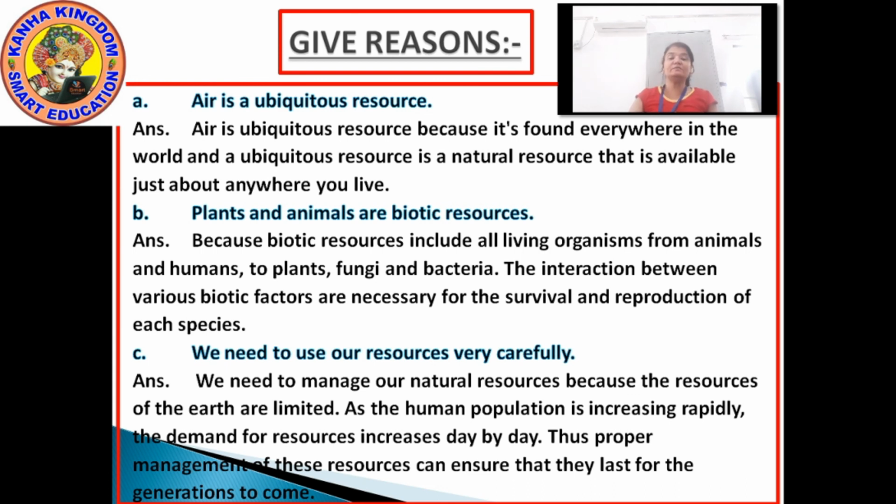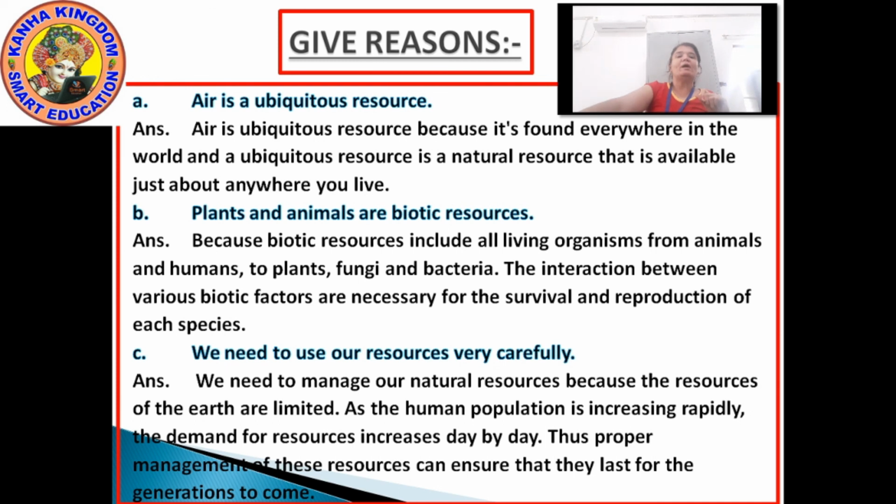Why? Give reason means you have to give the reason why. Air is a ubiquitous resource because it's found everywhere in the world, and a ubiquitous resource is a natural resource. Ubiquitous resource means natural resource which is found everywhere on the earth, available just anywhere you live. Water, air, soil. So that's why it is a ubiquitous resource.